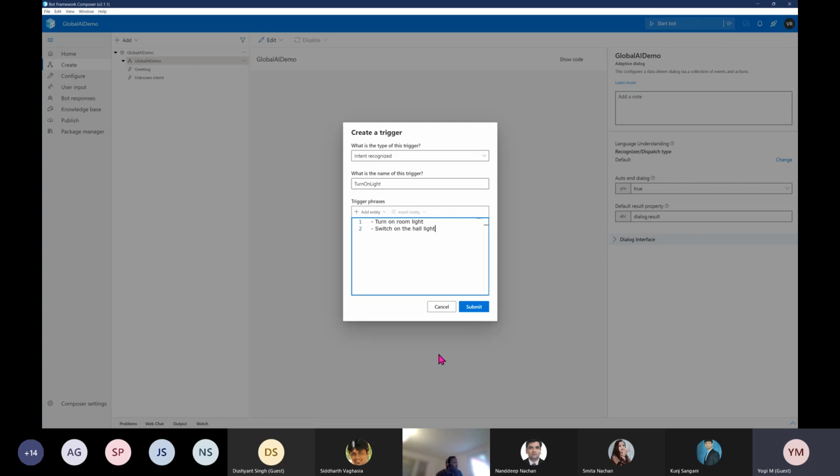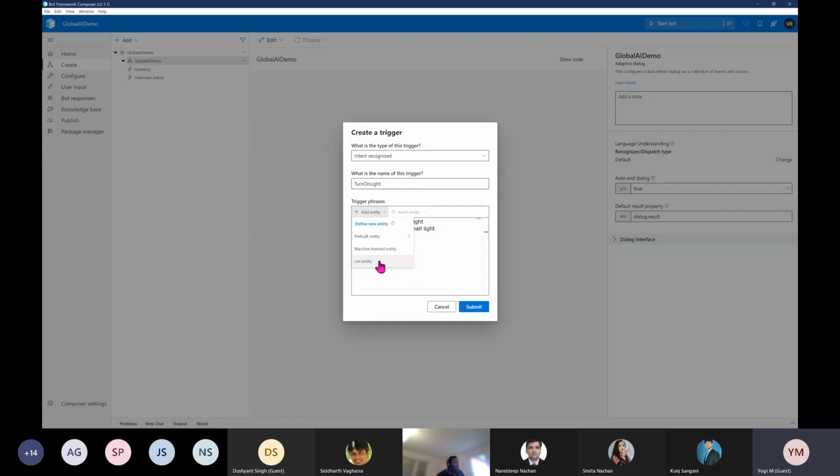The next one is I'm going to tell what my entity is. So that also has to be defined. For that, you have to go to add entity and select machine learned entity. There are different types of entities available. One is the pre-built entity. Let's say, for example, you want to find the age, date and time, email, everything. You don't need to highlight this line as an email or an age. You don't need to define that. The default pre-built entities will take care of all of it.